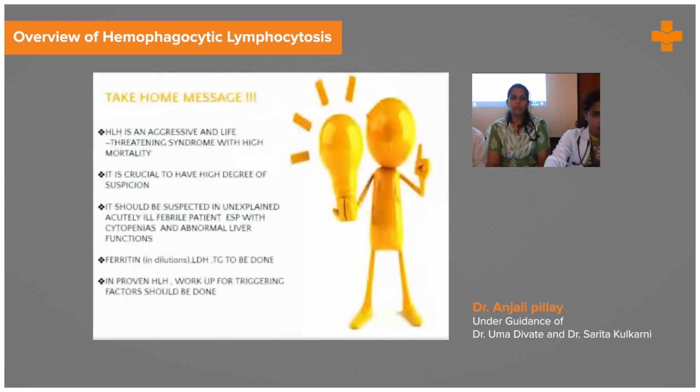The take-home message or conclusion of this whole case is that HLH is an aggressive and life-threatening syndrome with high mortality, so it is crucial to have a high degree of suspicion. It should be suspected in an unexplained, acutely ill febrile patient, especially with cytopenias and abnormal liver function. In these patients, we have to send ferritin in dilutions, LDH, and triglycerides. In proven cases of HLH, a proper workup for the triggering factor should be done so that we can prevent the next episodes.